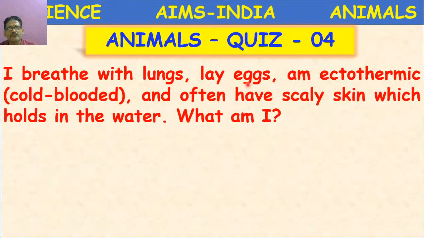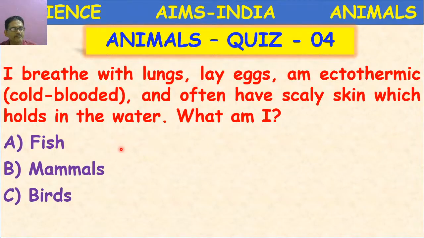I breathe with lungs, lay eggs, am ectothermic, cold-blooded, and often have scaly skin which holds in the water. What am I? Fish, mammal, birds, reptile. Ectothermic means cold-blooded. Here scaly skin is mentioned, the specific feature. So what is the correct answer here? I am a reptile. D is the correct option.